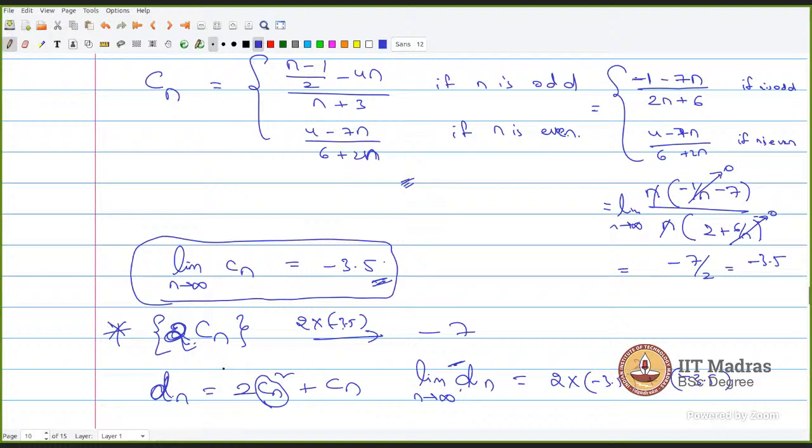Why do we multiply by 2, sir? Because we are not asking the limit of the sequence of Cn. We are asking the limit of 2cn. It's a rule. Limit of 2 times Cn is 2 times limit of Cn.